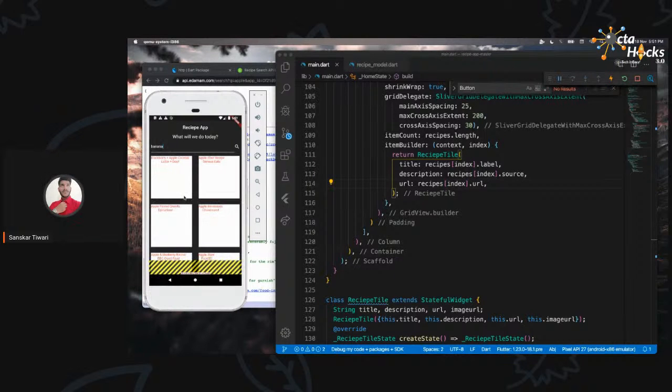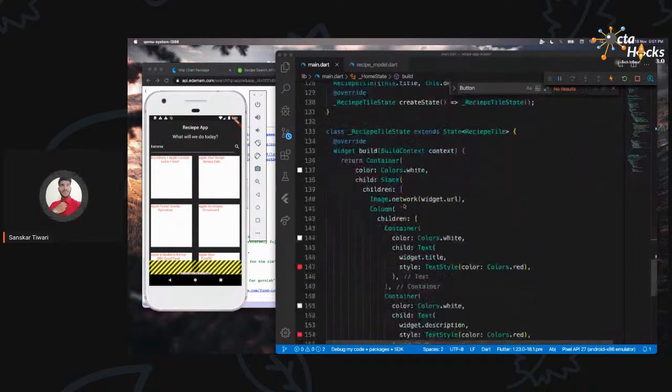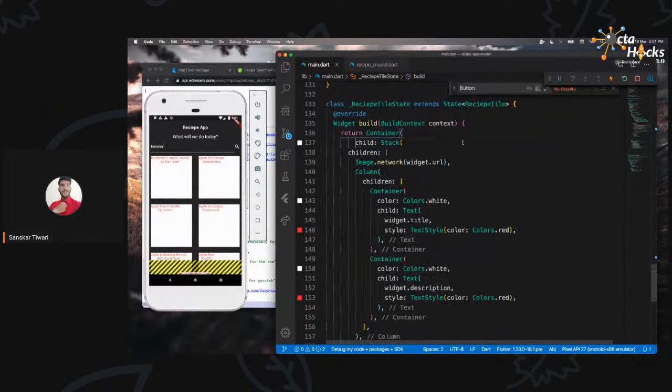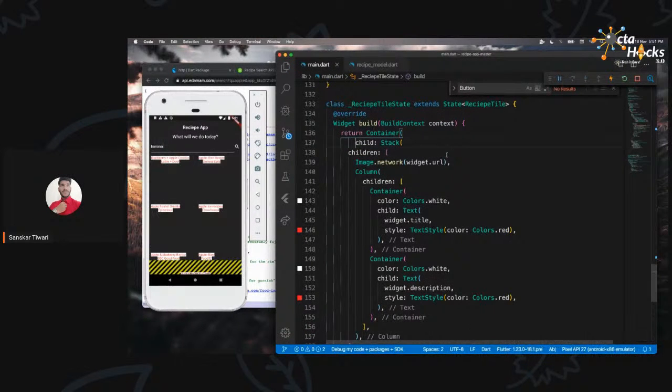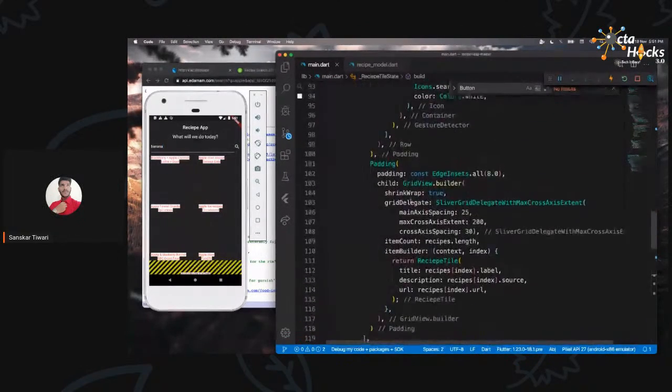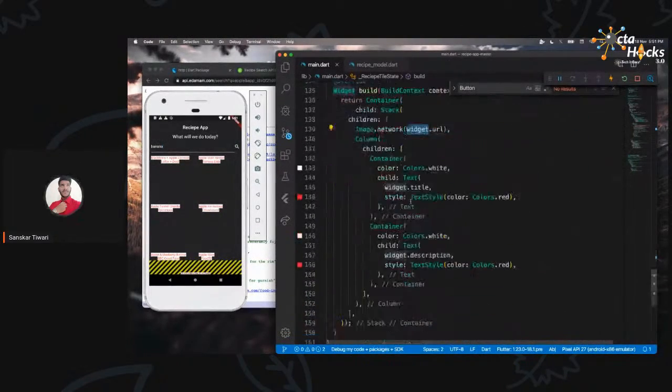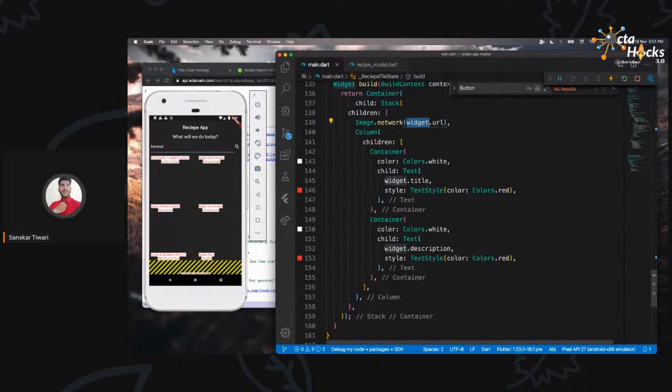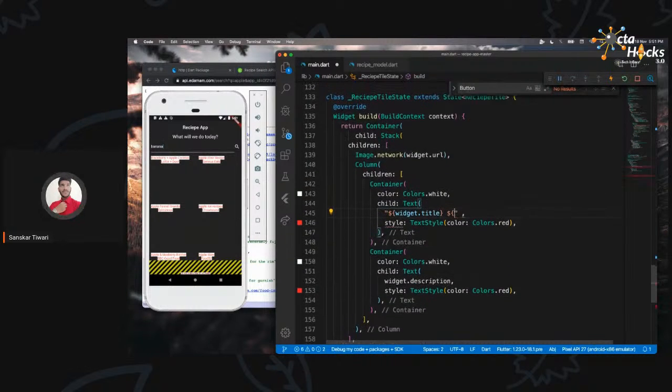Hopefully the image loads quick. I guess the background color is white. We should just get rid of that. Okay, we have the widget. First, let's make sure that we have the URL. So I'm just going to add that here and show it as it is. I just want to confirm that we have a URL. I'm just going to show it like this for now.